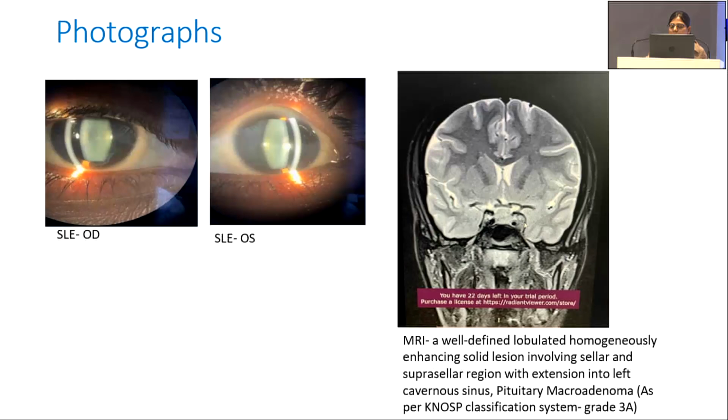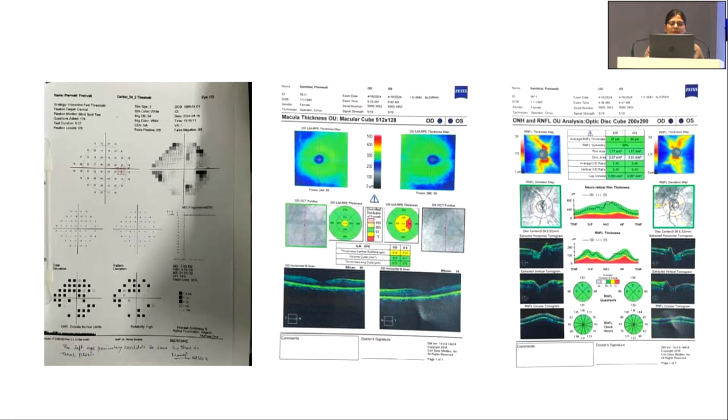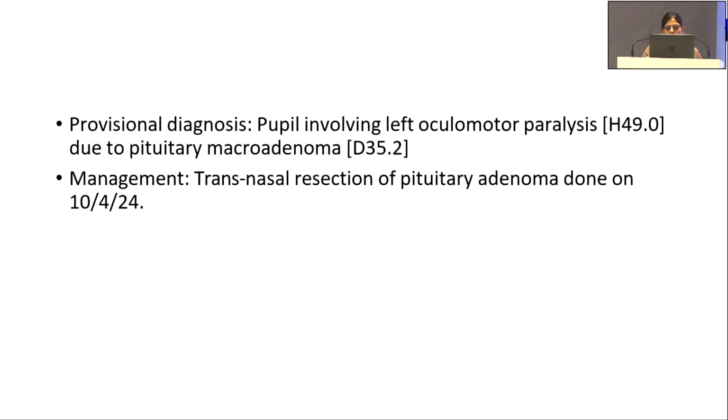On MRI, a well-defined lobulated homogeneously enhancing solid lesion involving sellar and suprasellar region with extension into the left cavernous sinus was seen, which was pituitary macroadenoma. On perimetry, the left eye perimetry couldn't be done due to complete ptosis, and the right eye perimetry was near normal. There was nothing significant. On OCT findings, there was RNFL thinning in the left eye. Apart from that, everything was normal.